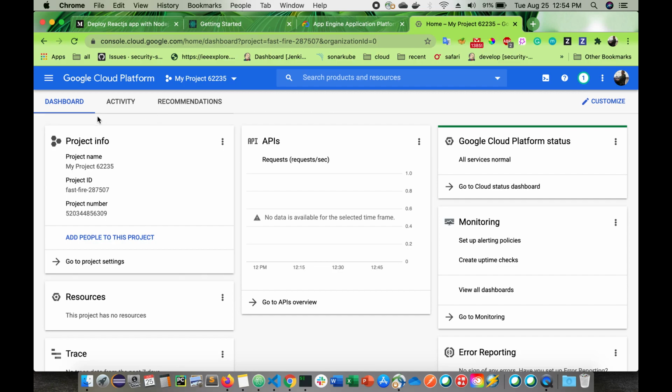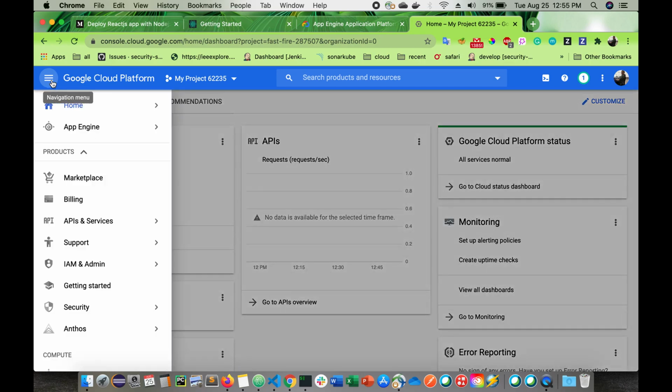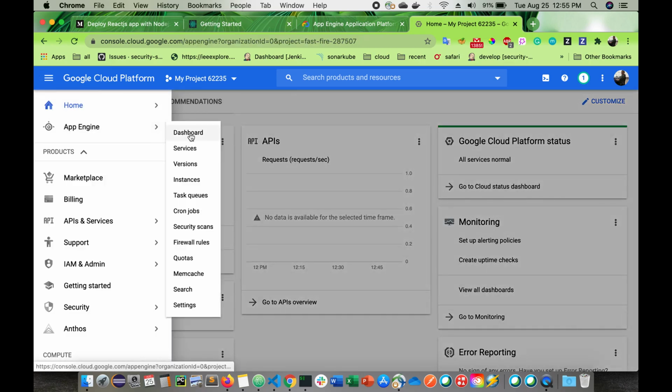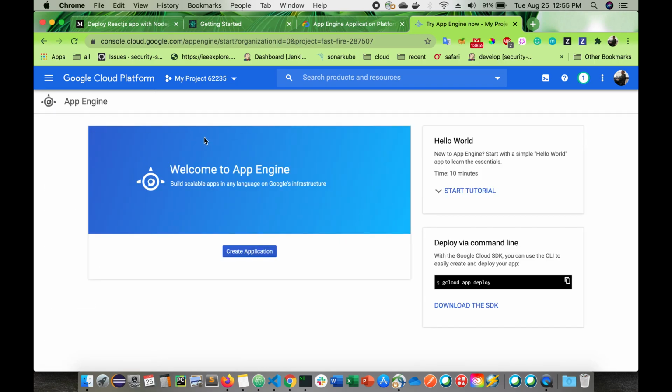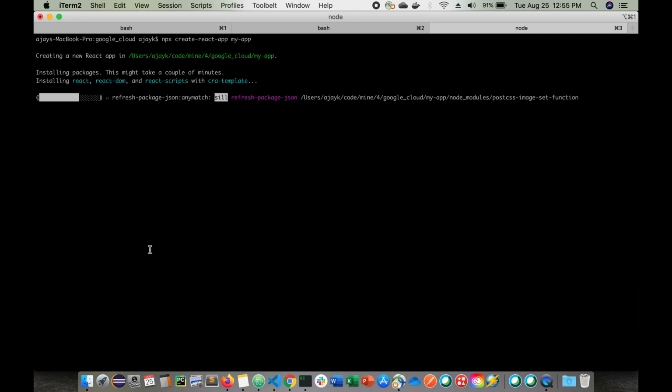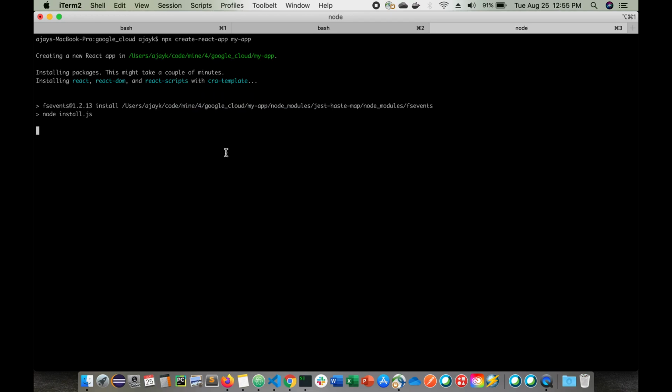Okay, what next we will do, we will go to App Engine dashboard. Okay, so you will see this create application now, so nothing to worry here. We will deploy our own app from our command prompt. So I have installed gcloud in my system. Okay, it's gonna set up everything, so it's taking some time.